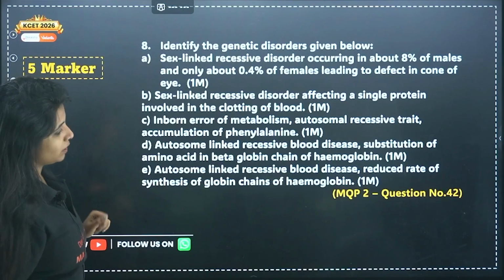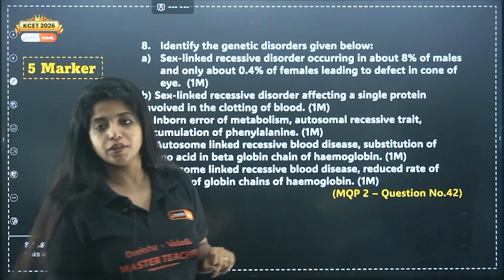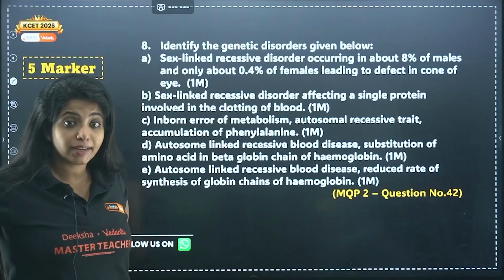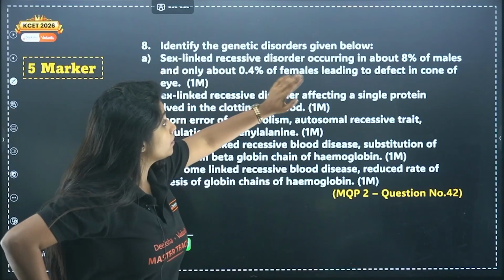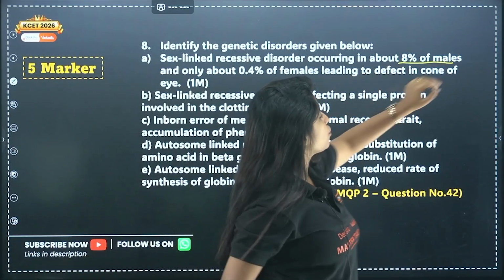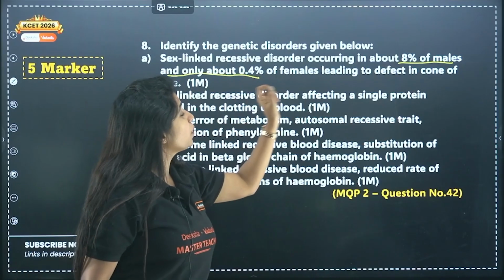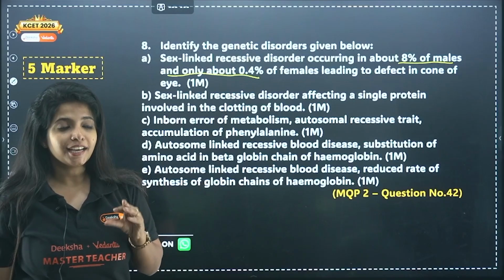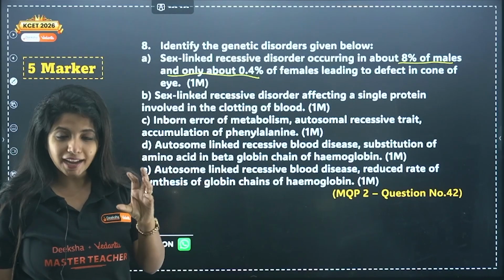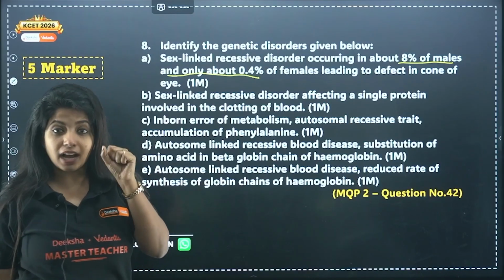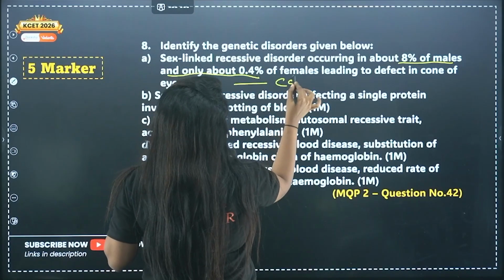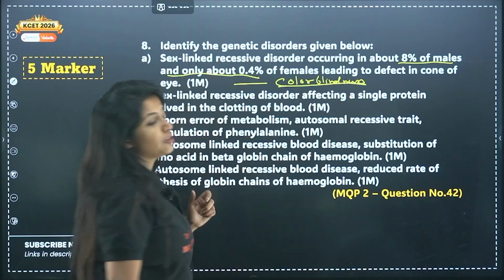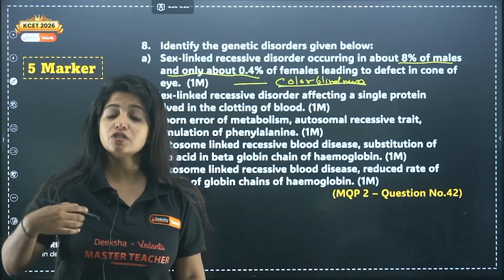Now there is another 5-marker question, and this is from MQP2, question number 42. Identify the genetic disorders given below. It's a sex-linked recessive disorder occurring in about 8% of males and only about 0.4% of females, leading to defect in the cone of the eye. So it's something related with eye, and the cone is basically responsible for your colors. I'll directly jump to the solution, and that is color blindness.